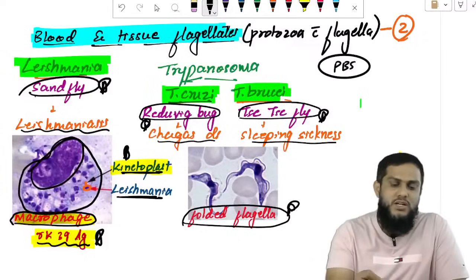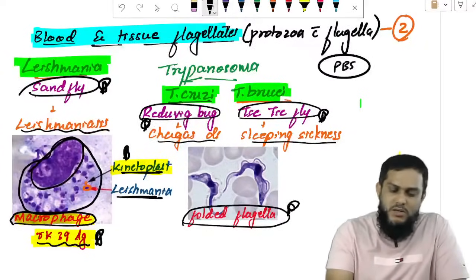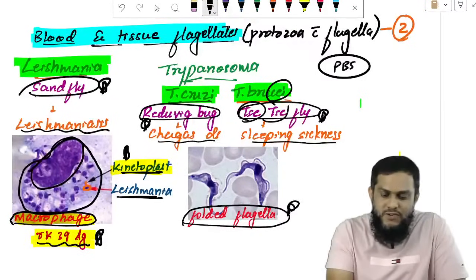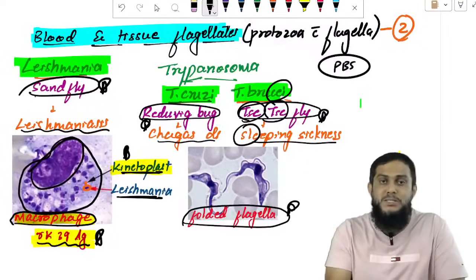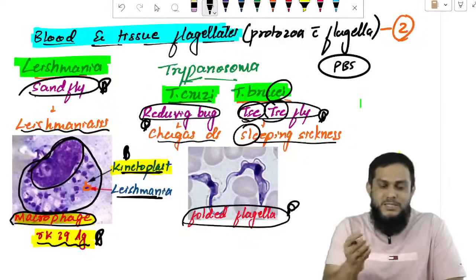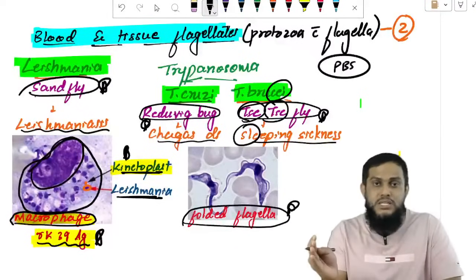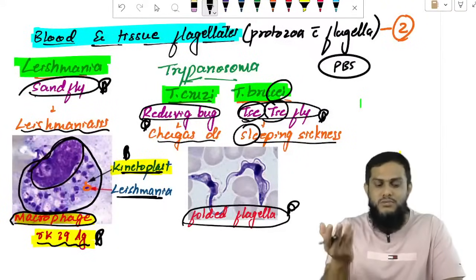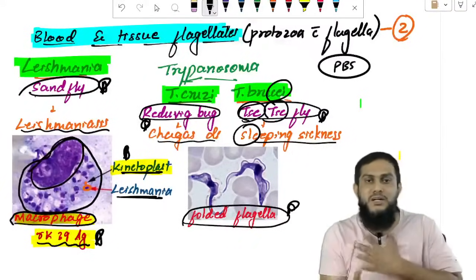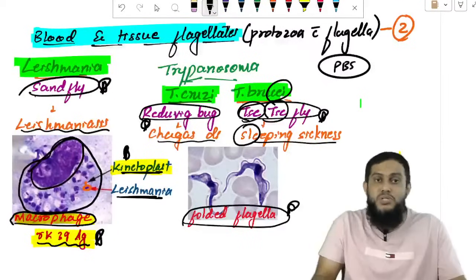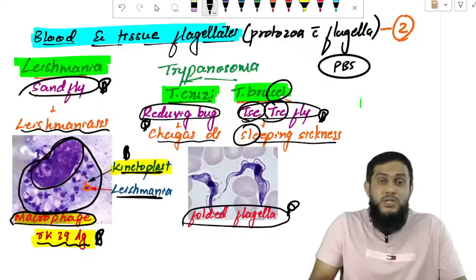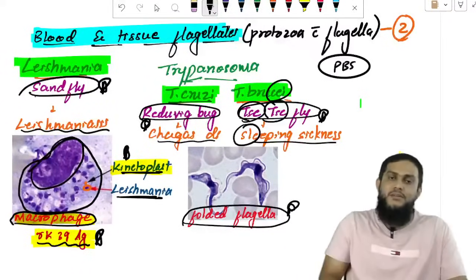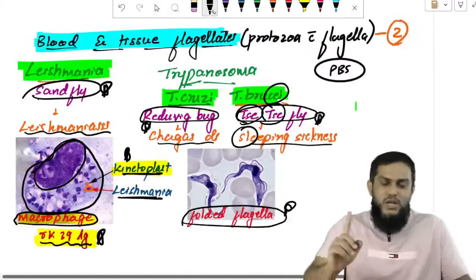If you get confused between cruzi and brucei, I always tell students, remember, brucei, C, ends with the pronunciation C. Sessy fly, C, sleeping sickness, C. Wherever C comes, you remember brucei, Sessy fly, sleeping sickness. So cruzi automatically you know, Redovik bug, Chagas disease, no need to remember. If it is not brucei, then it should be cruzi. Folded flagella. So these are the blood and tissue flagellates.